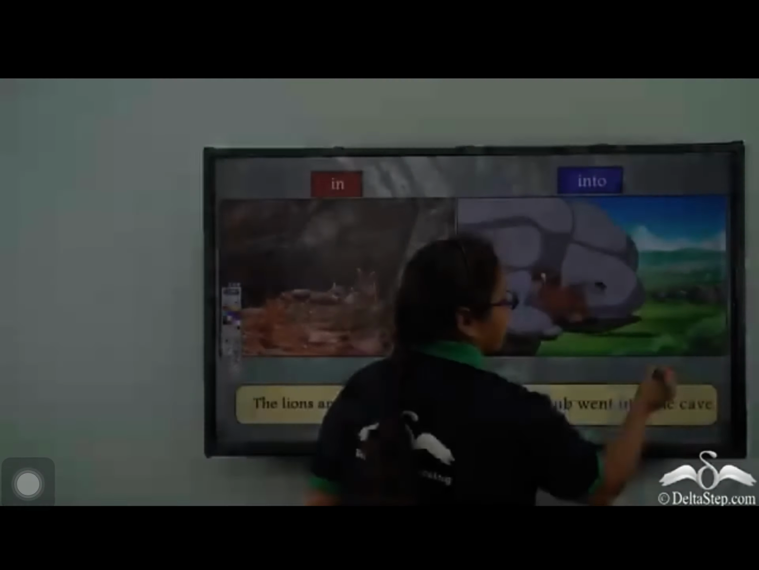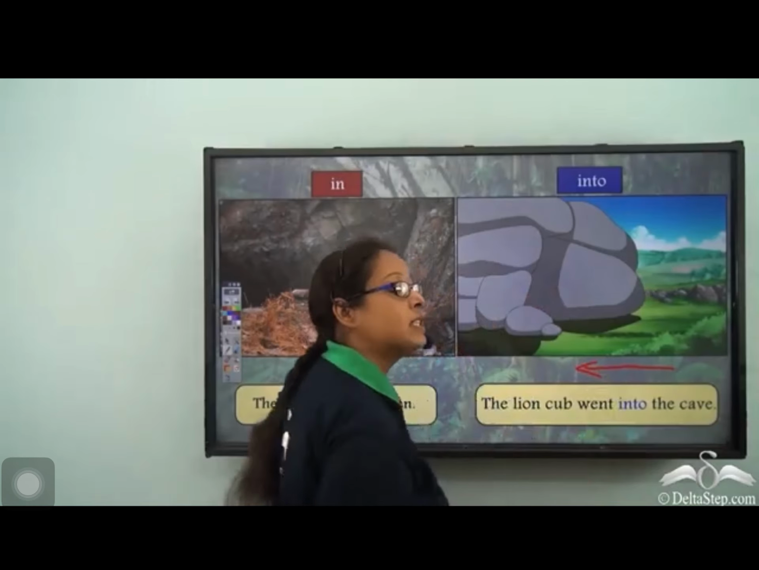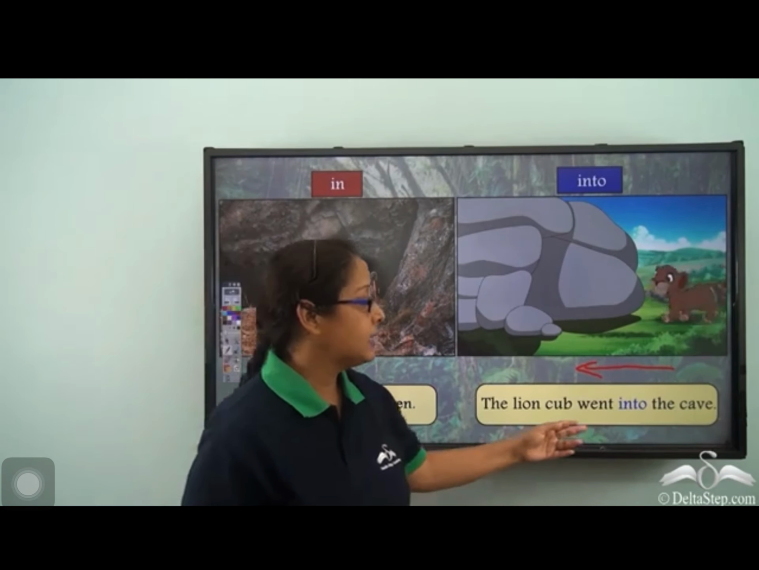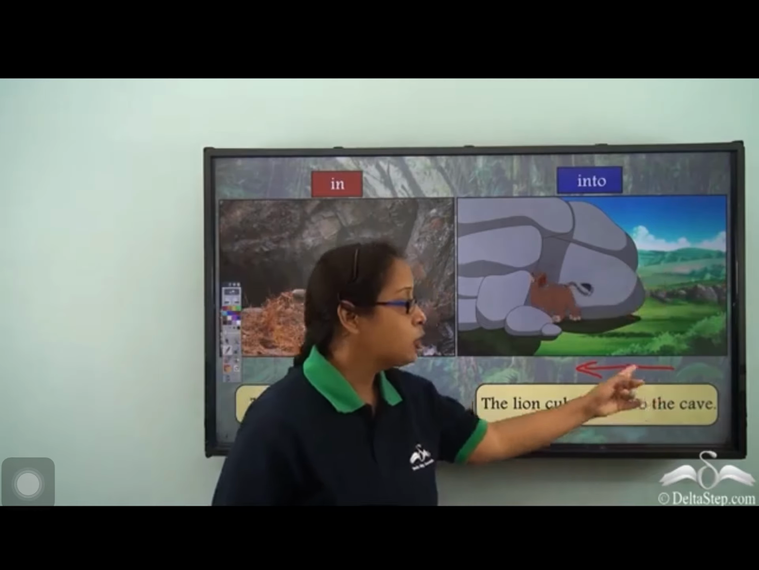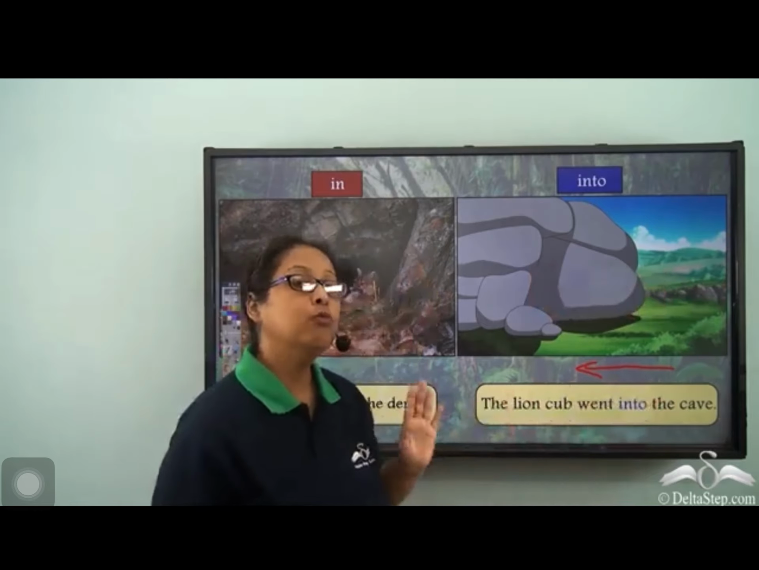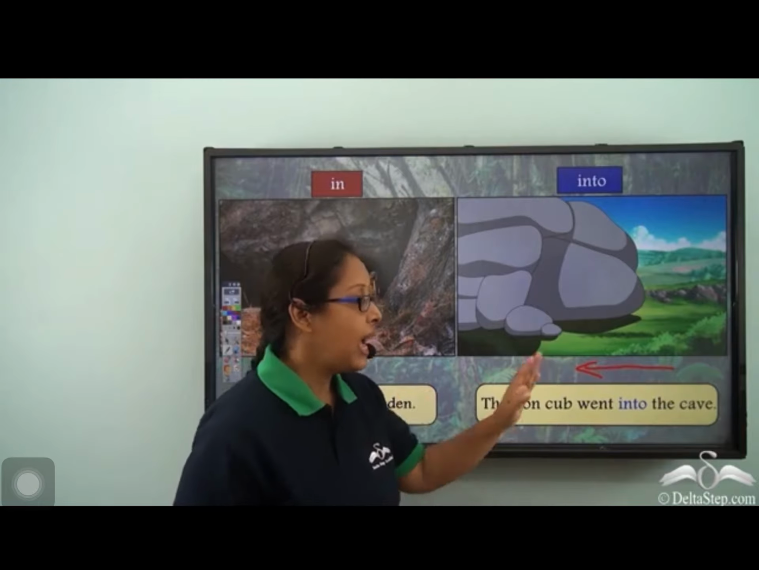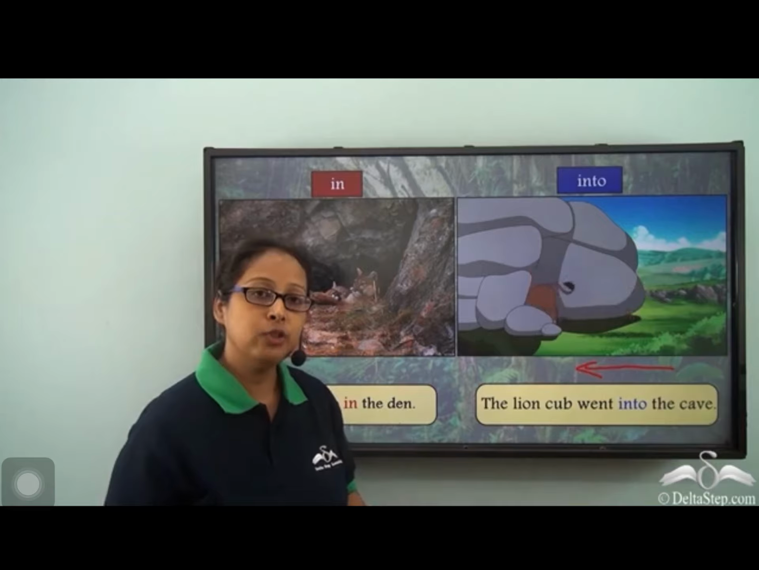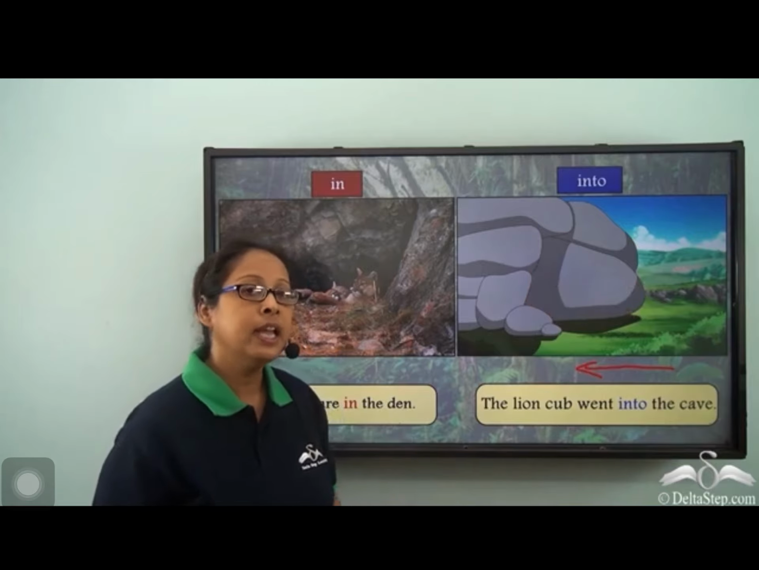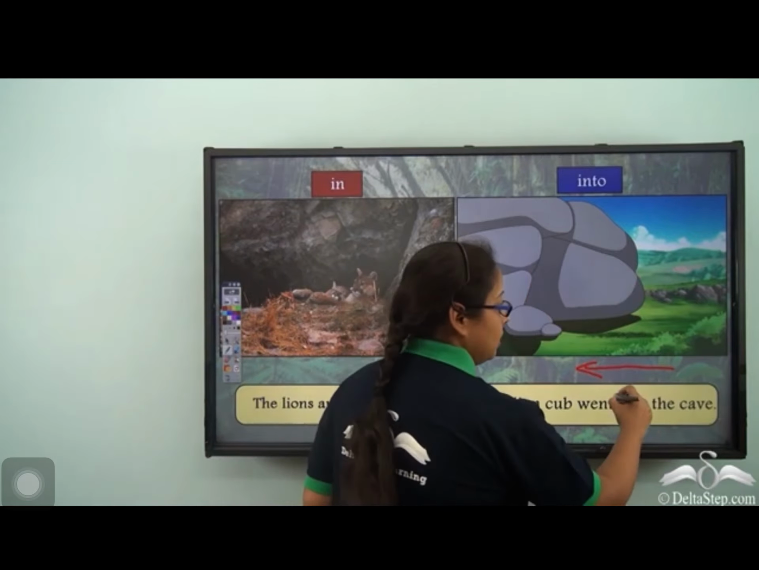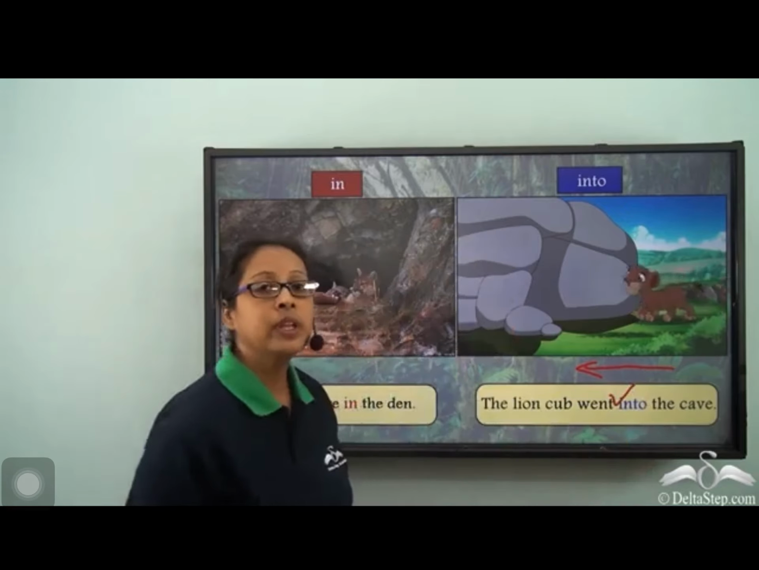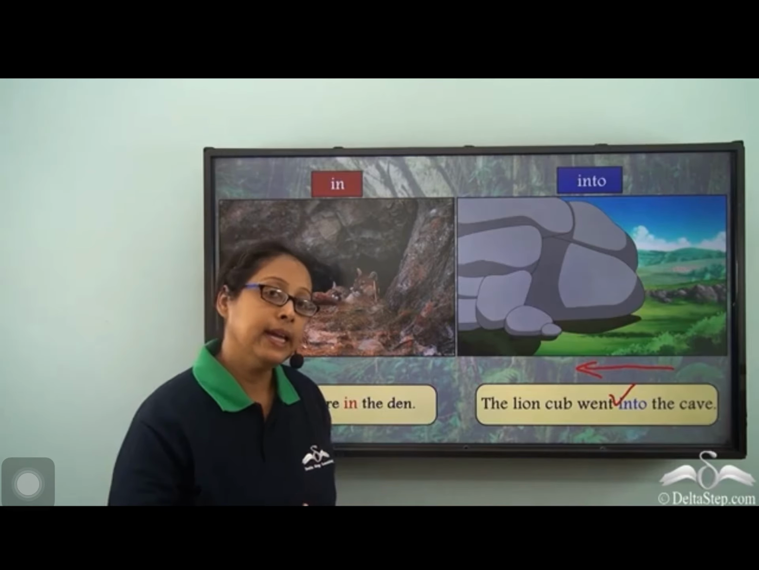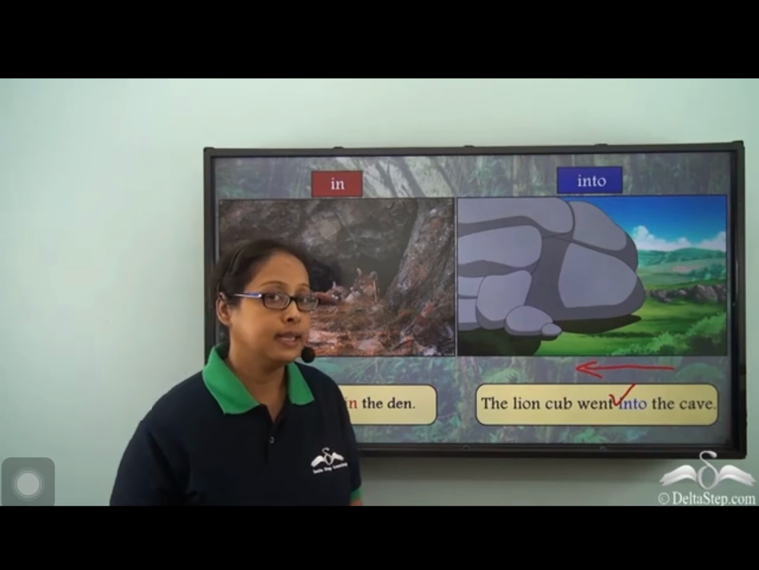So, there is a movement involved. When we are saying that he went into the cave, we are talking about a movement. The cub was not inside the cave and he is just going into the cave. So, when we have to specify such things, we use the preposition into. Into tells us that something is moving inside. There is a motion that is happening.